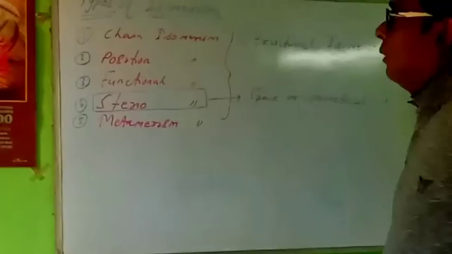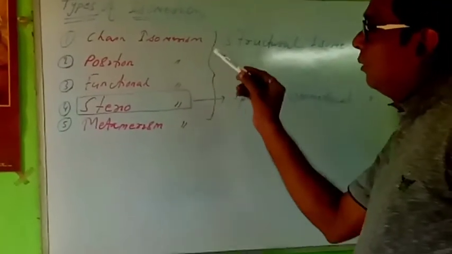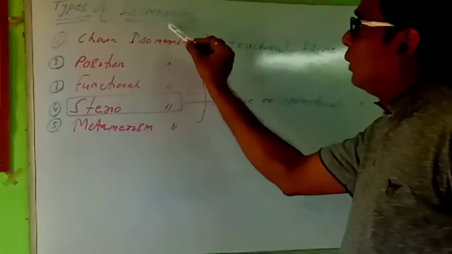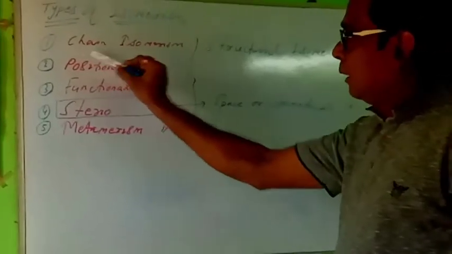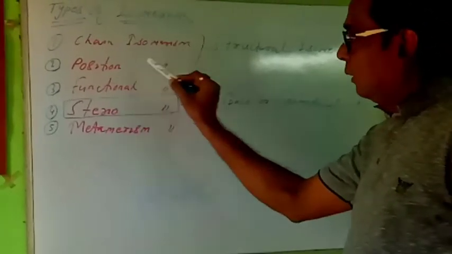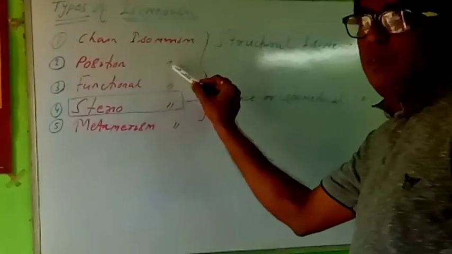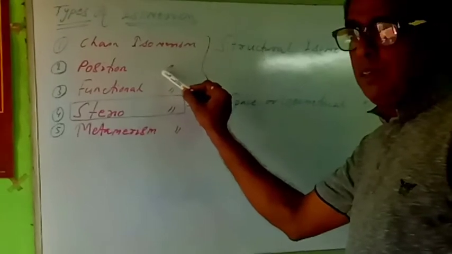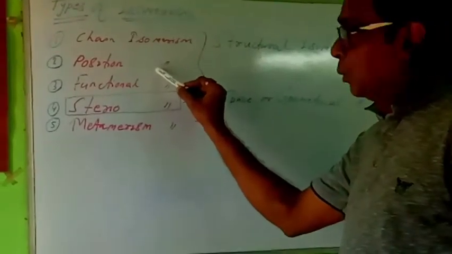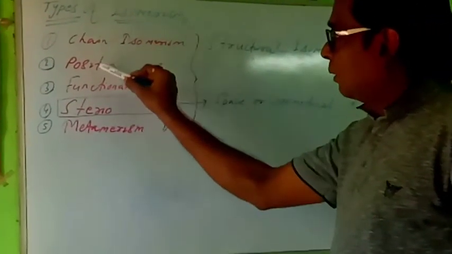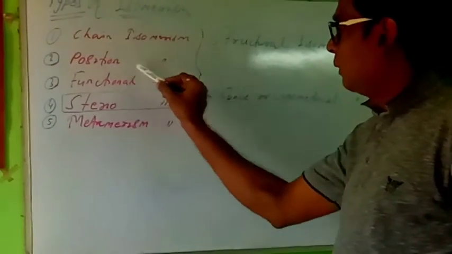Let me discuss the types of isomerism. Chain isomerism I have already completed. Next I will discuss position isomerism. Position means position of a double bond, or position of a triple bond, or position of a functional group. These two are chain and position isomerism.